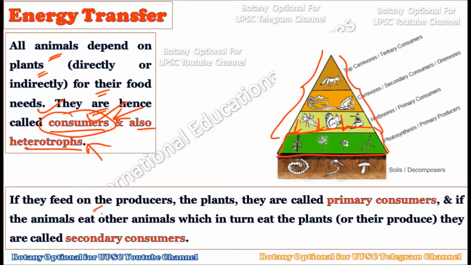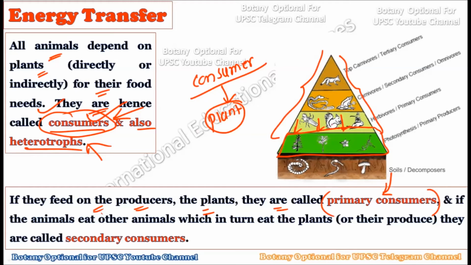Now, if they feed on the producers, that is the plants, they are called primary consumers. These consumers are of different types, depending upon what they are consuming. For example, if they are directly consuming the plants, then we call them primary consumers. Here you can see, these are herbivores, directly consuming the plants. For example, insects, rabbit, deer. All these are directly consuming the plants, and they are directly dependent on the plants for their food needs. Hence they are called the primary consumers. So the herbivores within the ecosystem or trophic level are considered primary consumers.